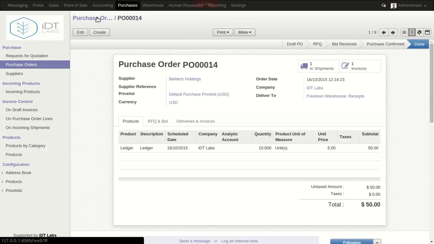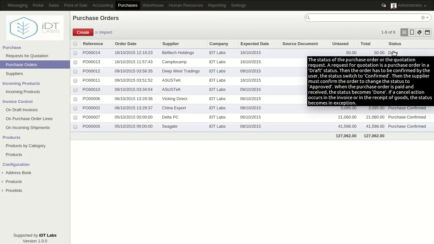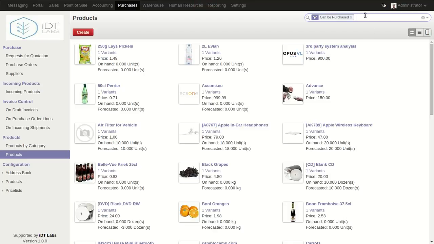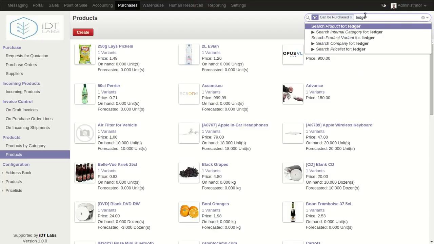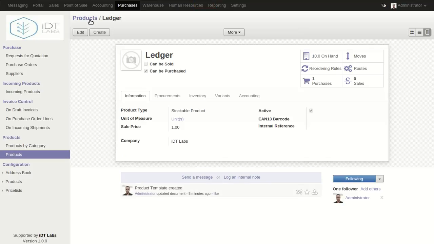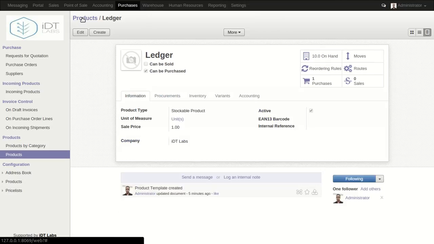Okay, so if we come to the purchase order for this particular one again, we'll see that the status is done. Okay, so to actually make sure that we received the product and the quantity has increased, we'll come to product and look for that particular product again, ledger, and then as you can see, on hand is 10 units. Okay, and then mind you, this particular product is a product that can only be purchased. Okay, and as you can see, this is other information about it.